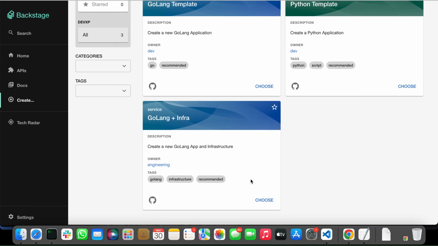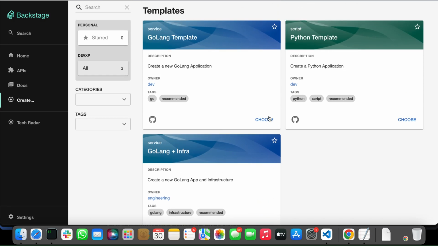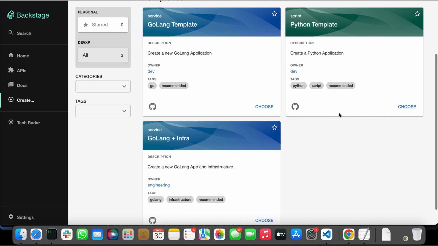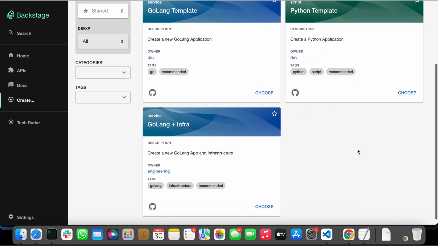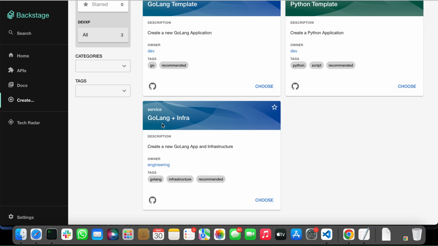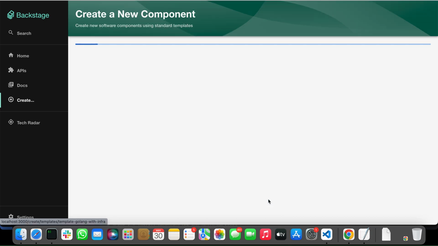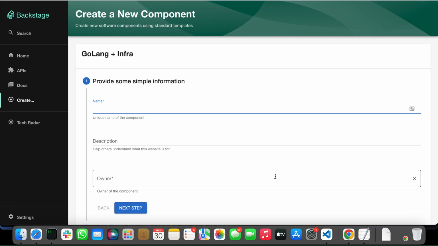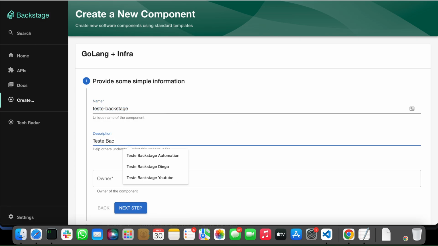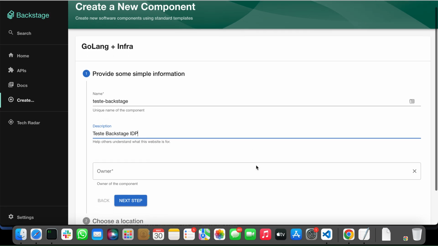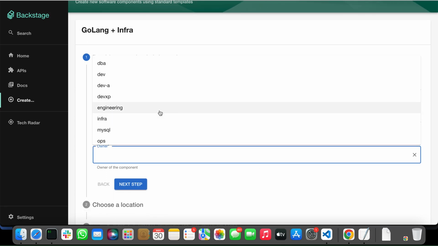I am a developer and I work in this company and I need to create my app. I have a template. I have just 3, but I can have a lot of templates. And now I have a goal with infrastructure and I will choose this template. Let's give a name, test backstage. This application will be named test backstage IDP. Who is the owner? Who is the team that will be the owner of this tool?